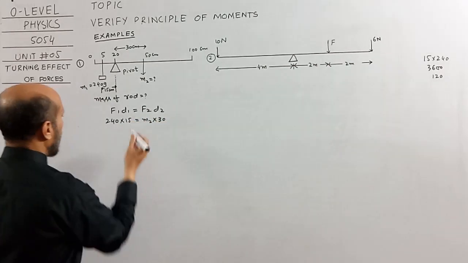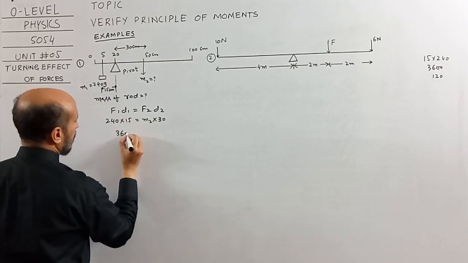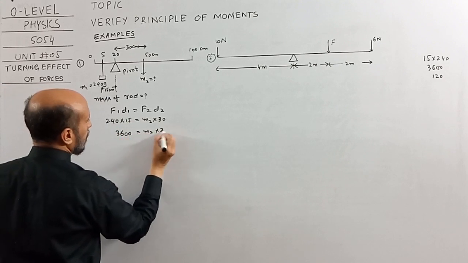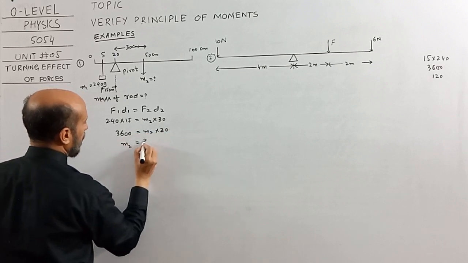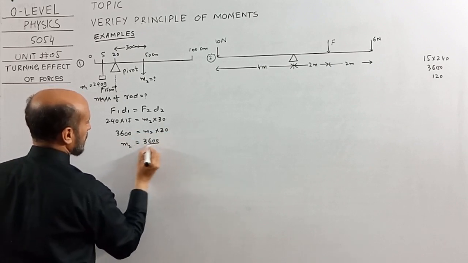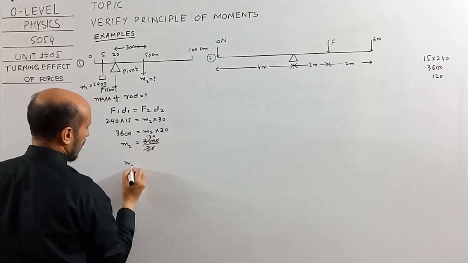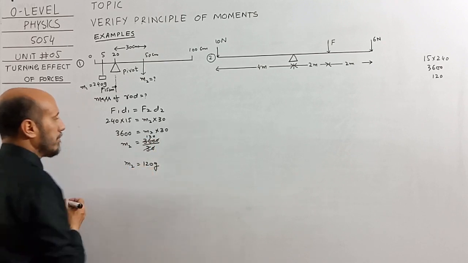When we multiply 240 into 15, this is equal to 3600. M2 multiplied by 30, so M2 will be equal to 3600 over 30. So the mass of the rod is 120 gram.